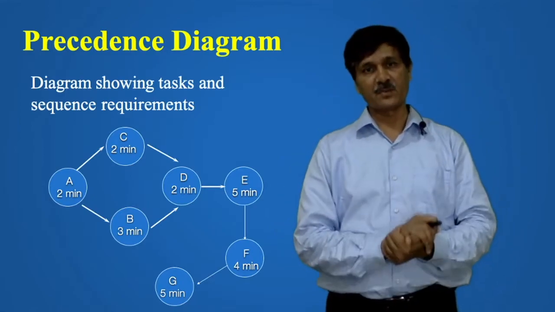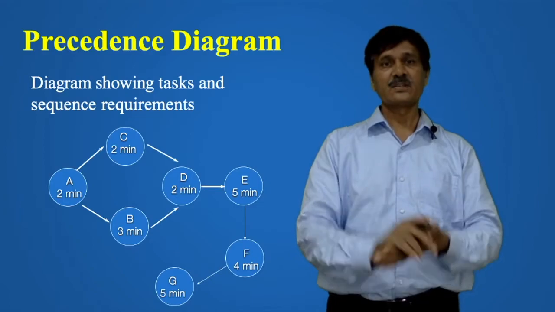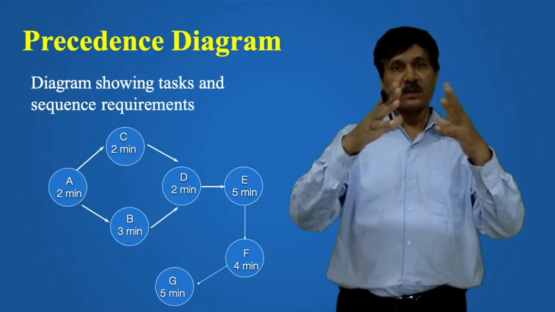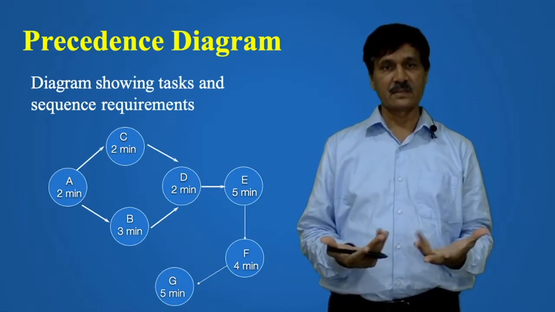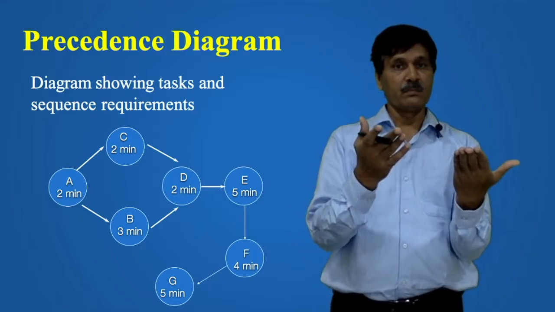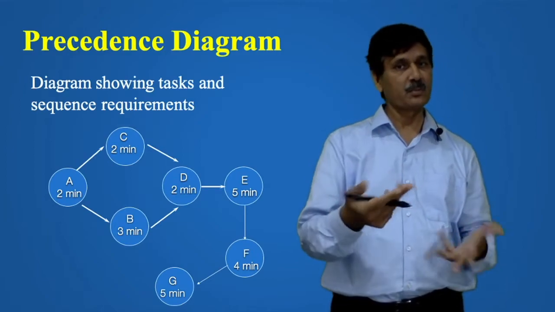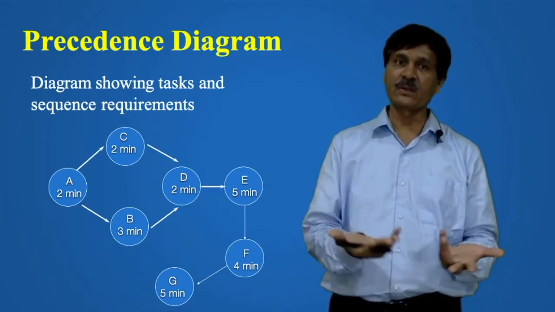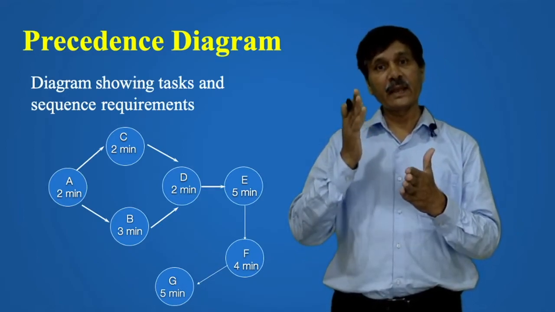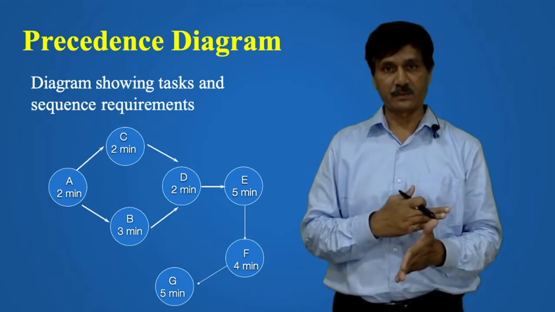We have talked much about the precedence diagram. You see this diagram which has different tasks. Task A is independent, so you start with this. Then task C and task B, again these two are independent. You can carry out task B first or task C first, but task D can only be done if tasks B and C have been completed.